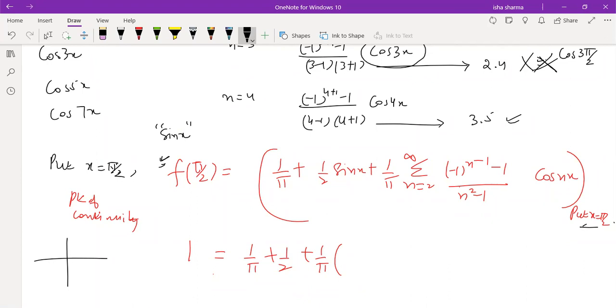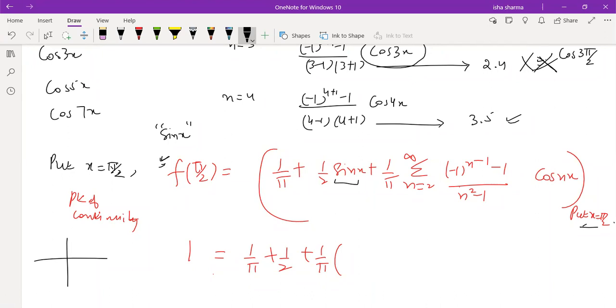Up till this point we did this question. Now I'm going to continue the calculation. On the right hand side, we have to put x equal to pi by 2 in the series. So 1 by pi plus sine pi by 2, which is 1, so this is 1 by 2 plus 1 by pi. Now I'm going to expand this summation term.